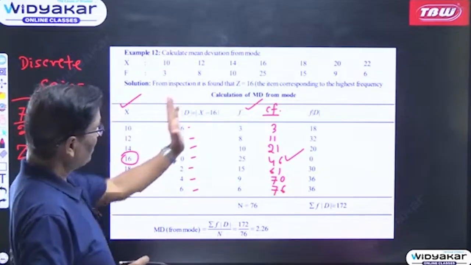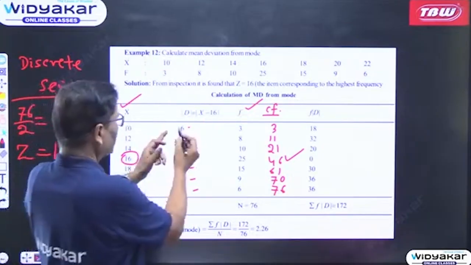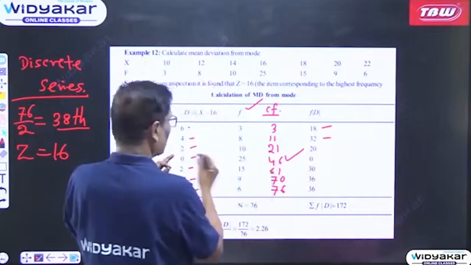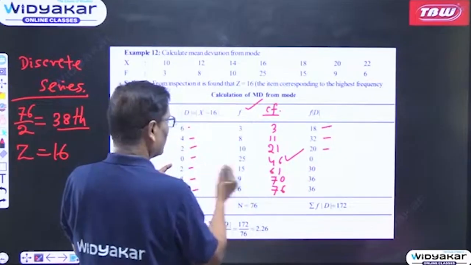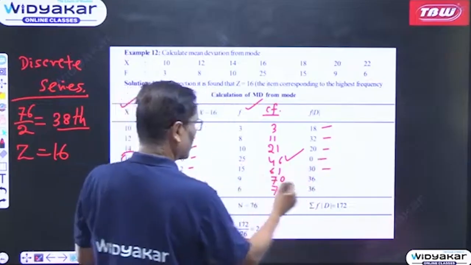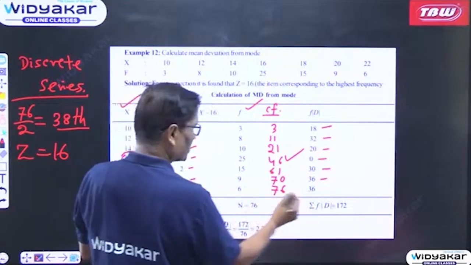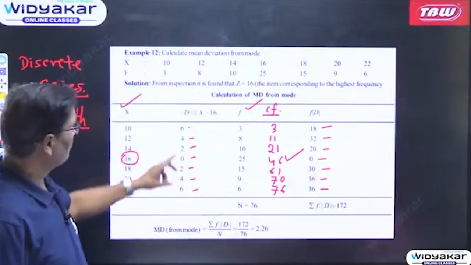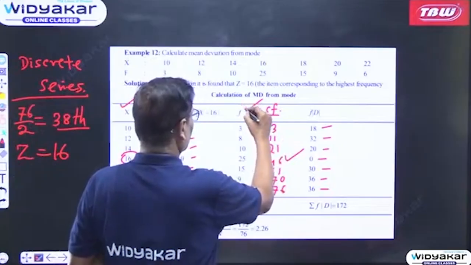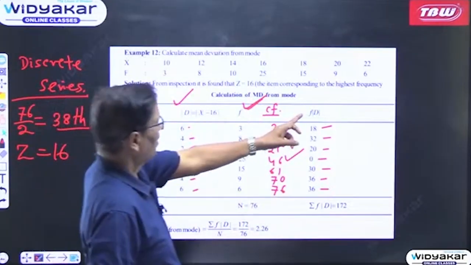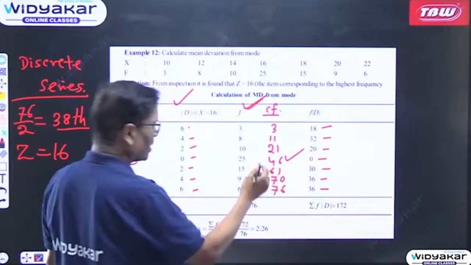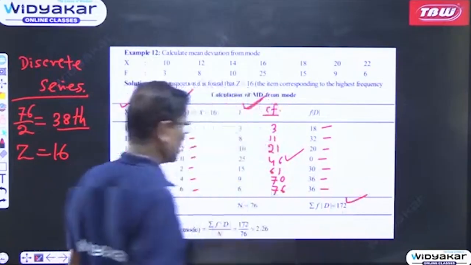Then this has to be multiplied by frequency. 6 multiplied by 3 is 18, 4 multiplied by 8 is 32, 2 multiplied by 10 is 20, 0 multiplied by 25 is 0, 2 multiplied by 15 is 30, 4 multiplied by 9 is 36, and 6 multiplied by 6 is 36. Like this, you multiply this column with the frequency column. So it will be f into d mod, and whatever you get, take the total, which comes to 172.